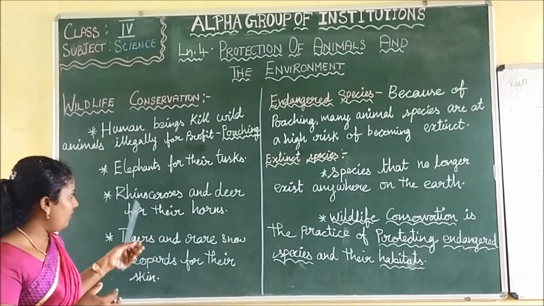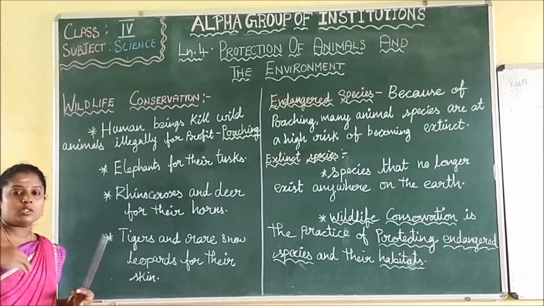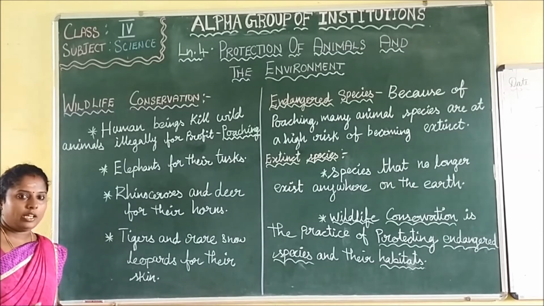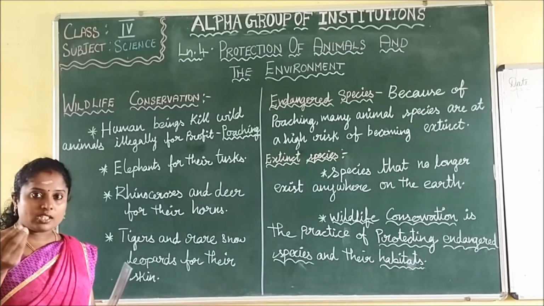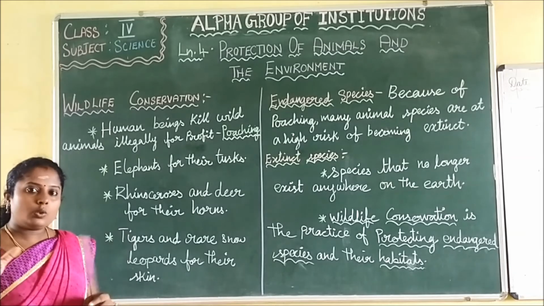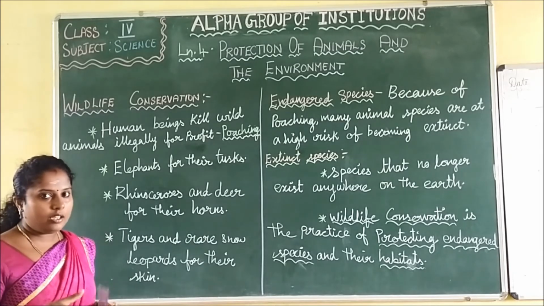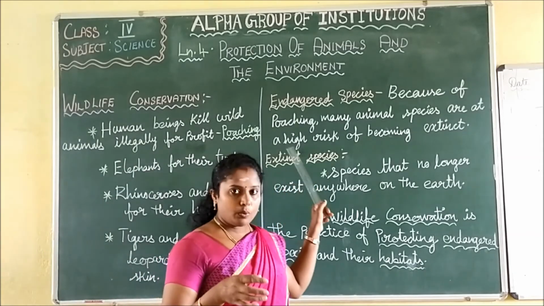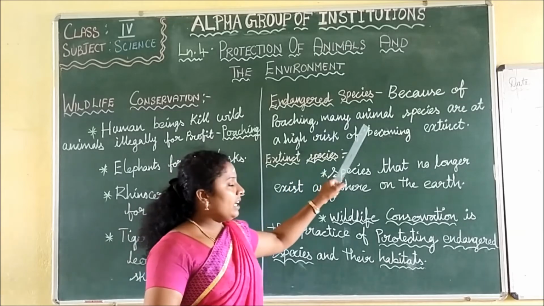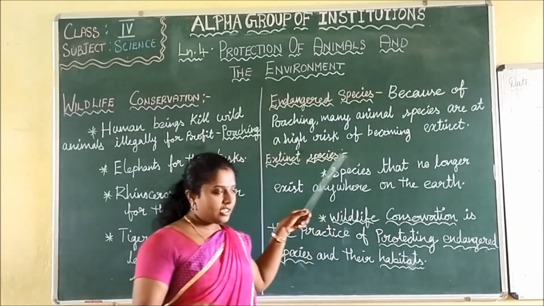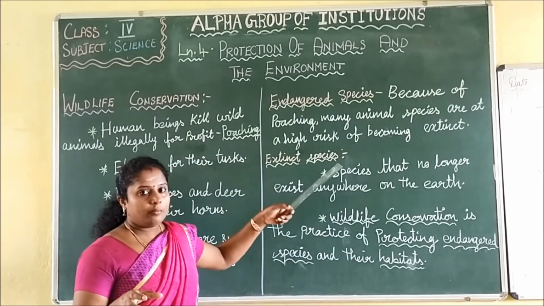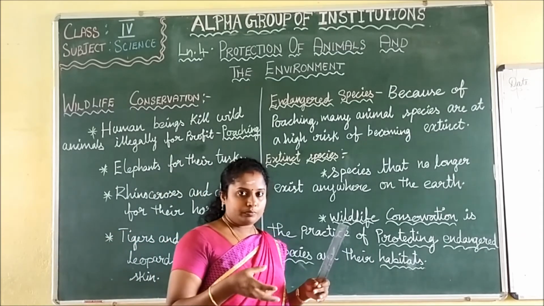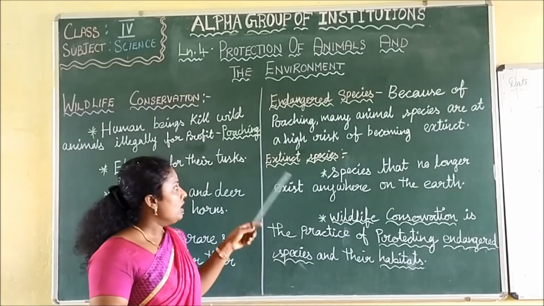If we kill like this, these animals will also be destroyed, and there will be no more animals, no more species. So to avoid that, we have to protect the animals. Because of poaching, many animal species are at high risk of becoming extinct. Extinct means destroyed, no more. There will be no more.